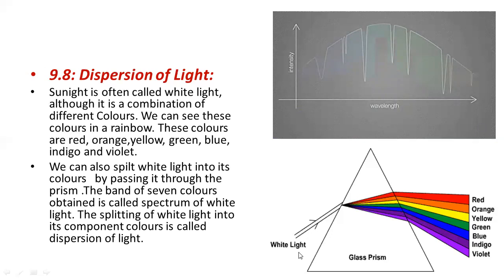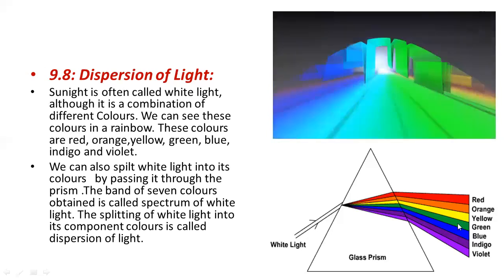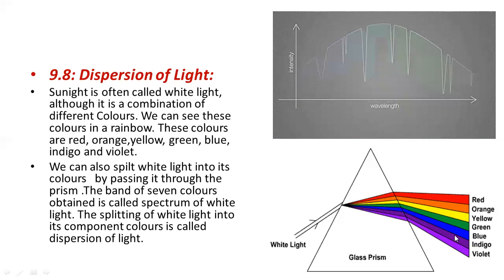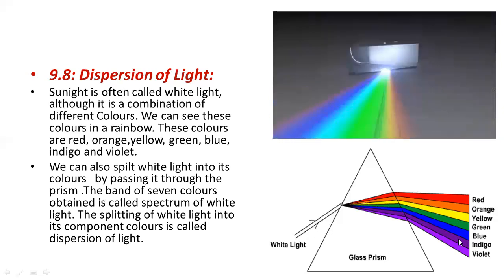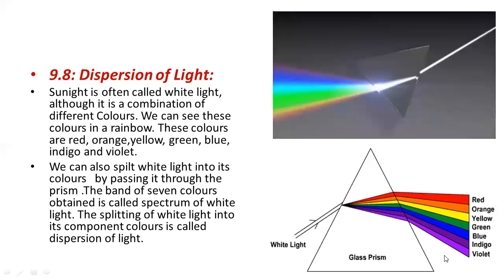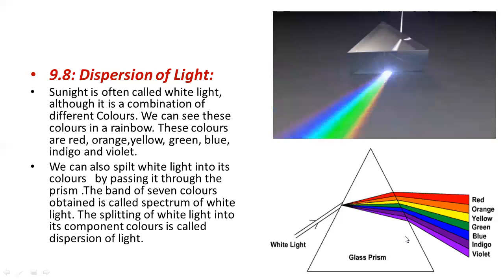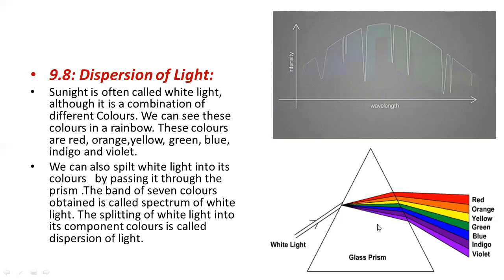So the splitting of white light into its component 7 different colors is called the dispersion of light, and the 7 bands obtained are called the spectrum of white light. And by which phenomenon does the white light disperse or split into its different component colors? Refraction. Due to refraction, when the light passes from rare medium into the denser medium, it splits into its component colors.